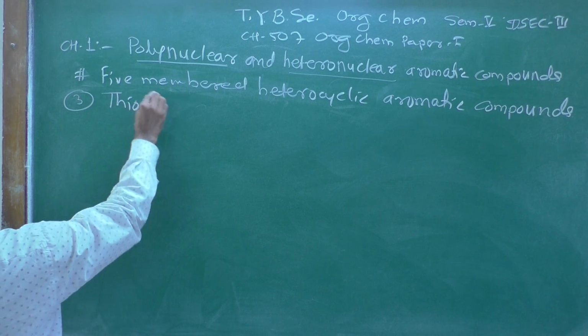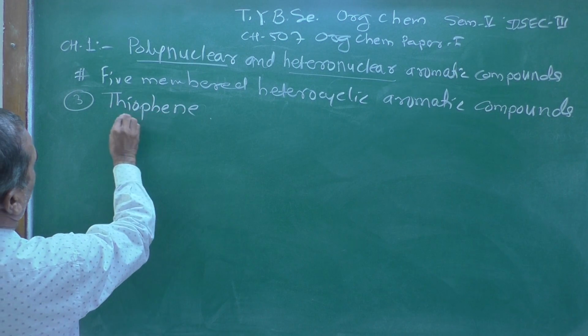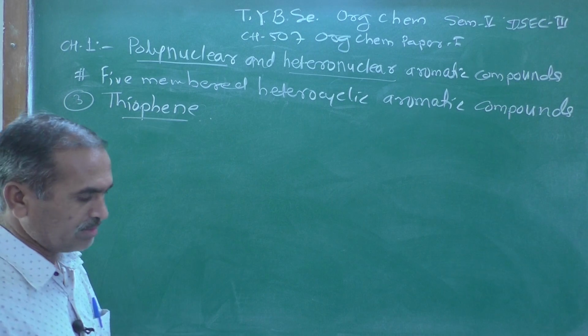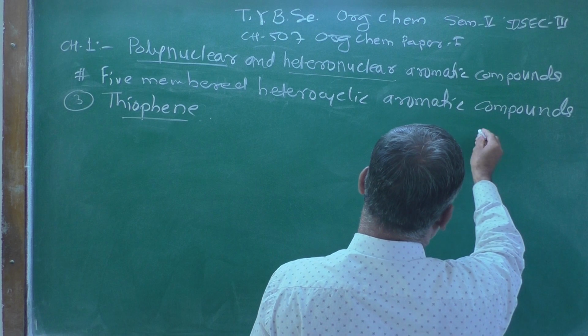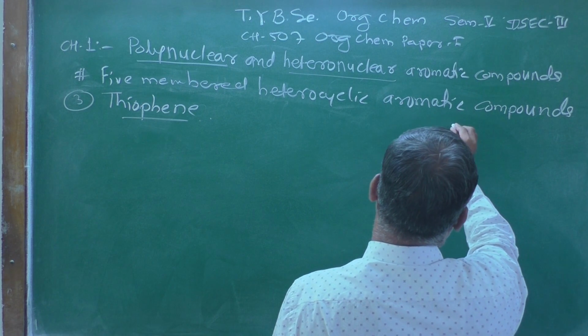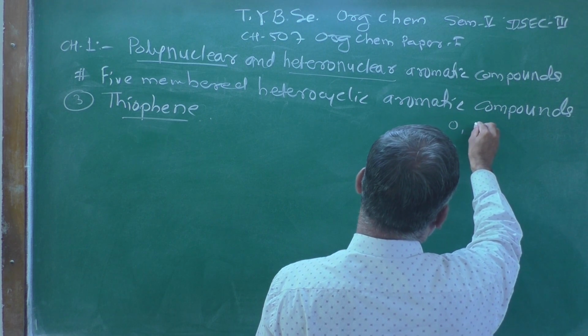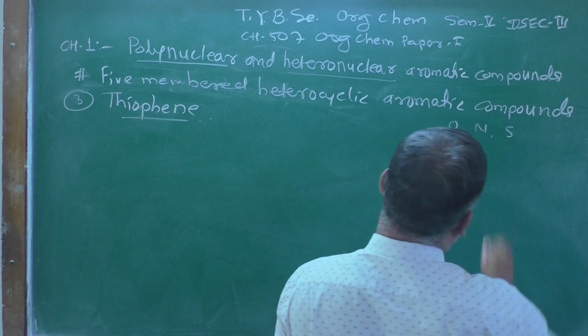Let's see thiophene. And thiophene, as we know, is a heteroaromatic compound with a 5-membered ring, generally with oxygen, nitrogen and sulfur.